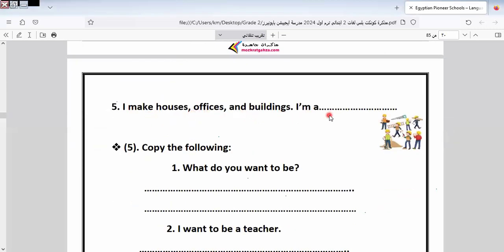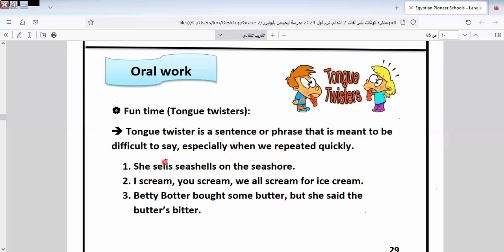I make houses, offices, and buildings. I'm a construction worker. This is called construction worker, the one who makes houses, offices, and buildings. Okay. This is the copy. This is the handwriting. This is the oral work.